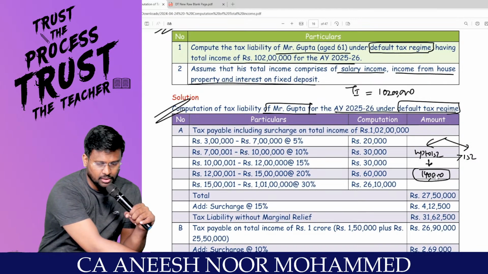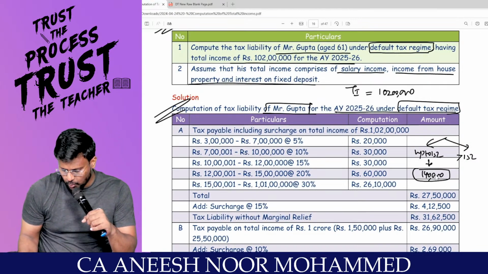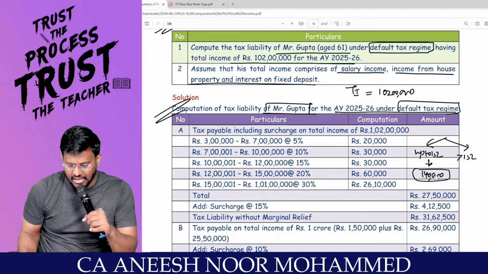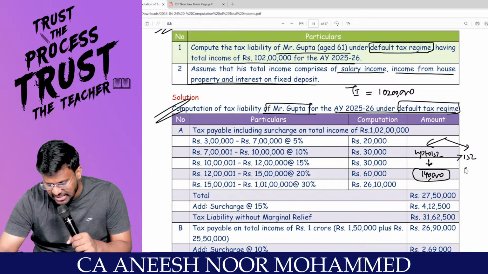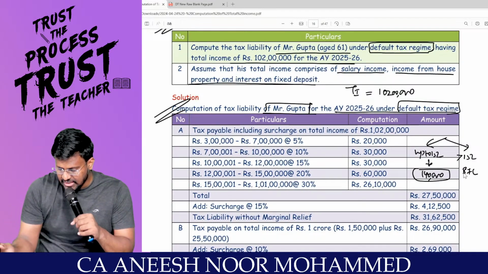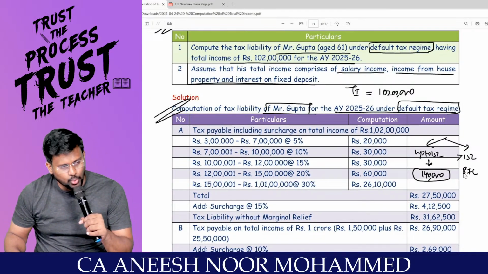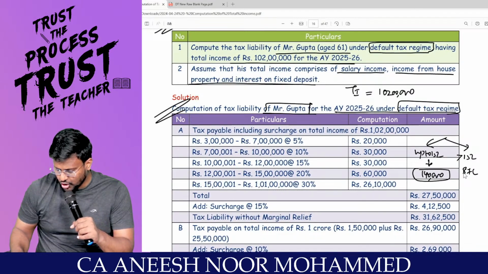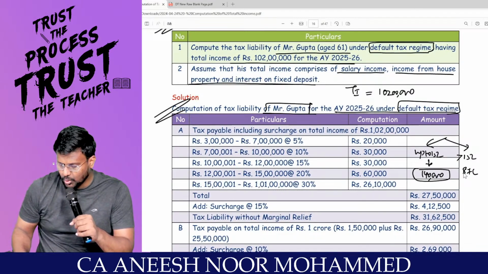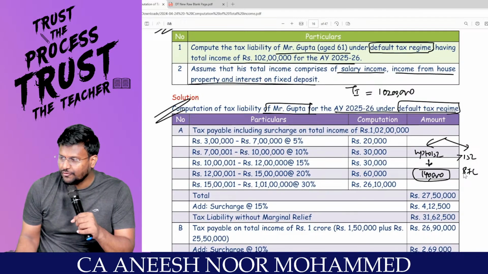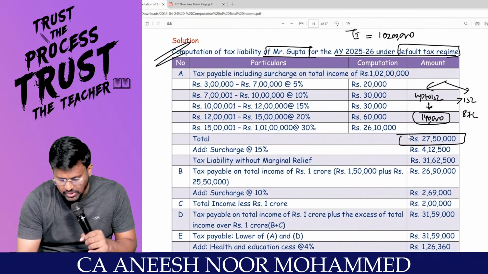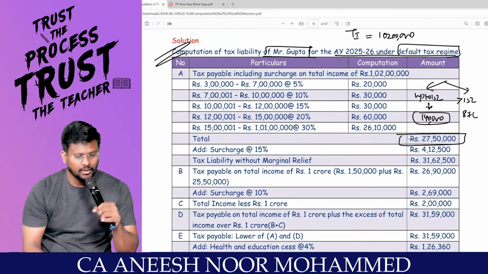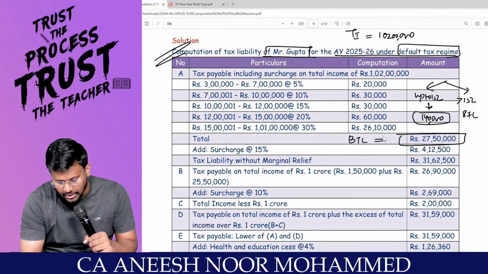So calculator, more than 15 lakhs, that means 1 crore and 2 lakh minus 15 lakhs comes to 87 lakh. Sir, 87 lakhs into 30%, that is 26 lakh 10,000 plus 1 lakh 40,000 comes to 27 lakh 50,000 is the basic tax liability, right sir?